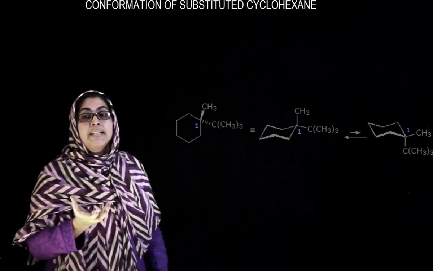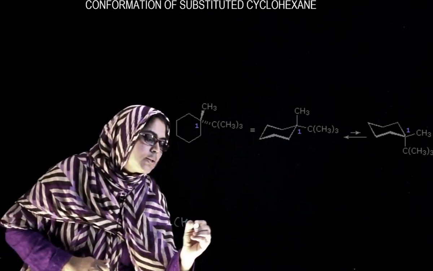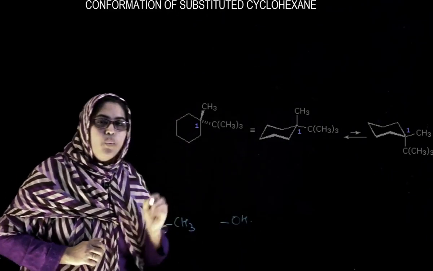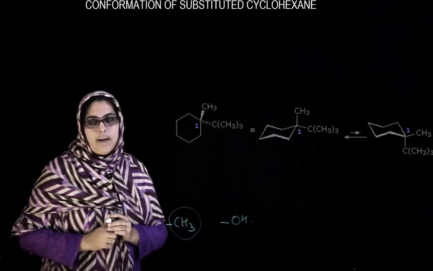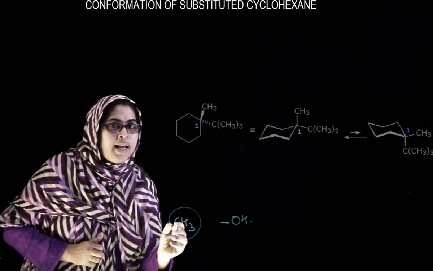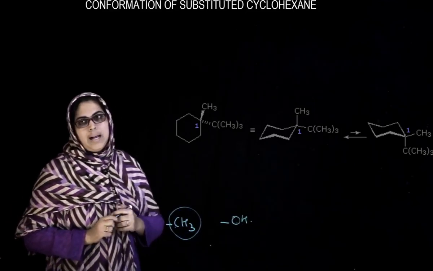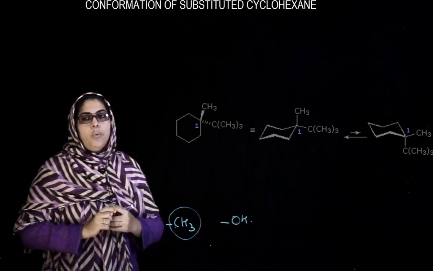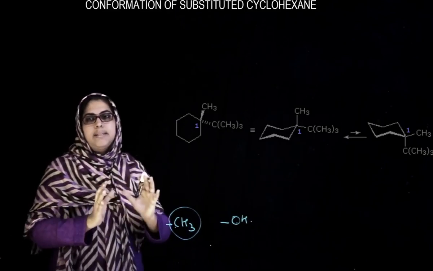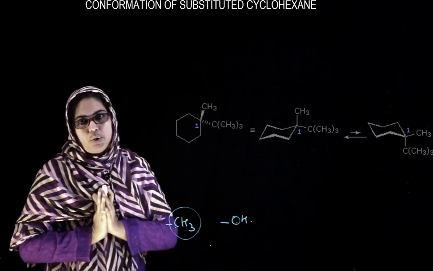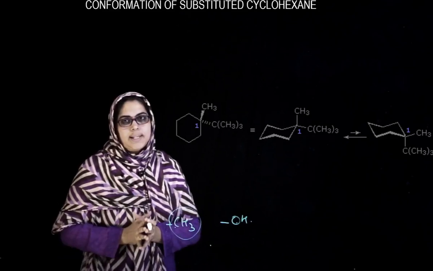And if the groups are CH3 and OH, the CH3 group is the bulky one, and that will occupy the equatorial position, and the OH will occupy the axial position. So, which group occupies the equatorial and which the axial position depends upon the bulkiness of the substituent.